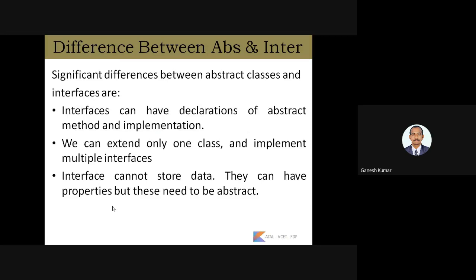So here comes the main difference between abstract class and interface. An interface can have declarations of abstract methods and implementations. We can extend only one class, but implement multiple interfaces. The main difference is that an interface cannot store data. They can have properties, but these need to be abstract. As I said earlier, in an abstract class we have to specify the variables and methods as abstract, whereas in an interface these variables and methods are abstract by default.